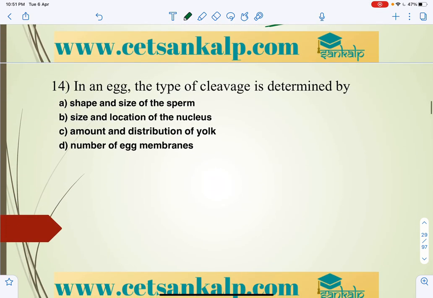And in an egg, the type of cleavage is determined by. Generally, we won't study this in theory. Let us take it here. What is it? Cleavage. That is the mitotic division. So here we'll say that it is an unequal division where cell size varies, not equally divided. So it is mainly dependent on the amount and distribution of yolk. So this is determined by the amount and distribution of yolk. So these are the things which are very important.